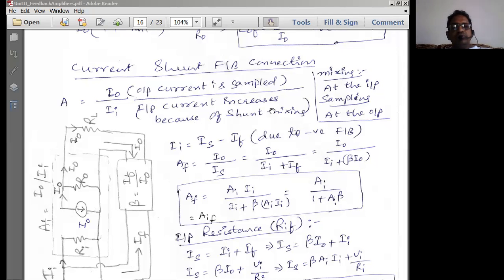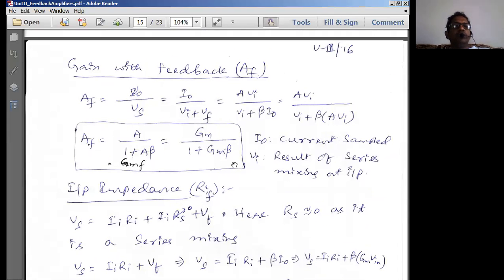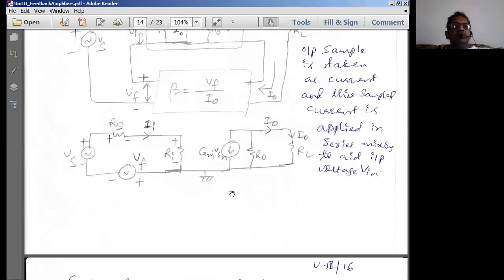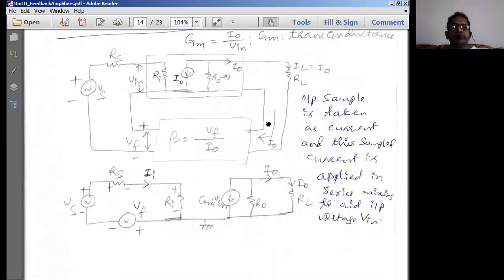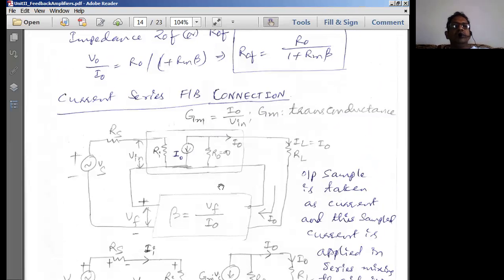In the previous session, we finished the derivation for the input and output resistances and gain of a current series feedback connection. In the case of current series feedback connection, what could be the output resistance? The output resistance is going to be high. Why? Because it involves current sampling. Because it is series mixing, input resistance is also going to be high.